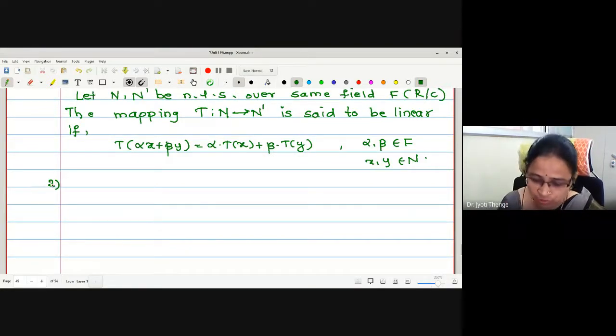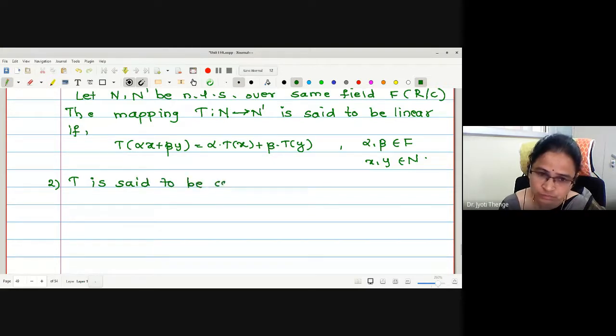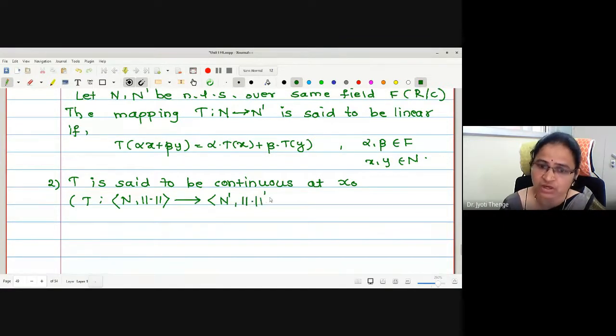Okay. Now I am going to write the condition for the function to be continuous with the same T from N to N dash. So I will just write a definition. T is said to be continuous at x naught. Let me just write, T, whatever we are going to consider, is from N, the normed linear space, with the norm, I will write simply norm. And for the codomain space, I will write the norm as norm dash.